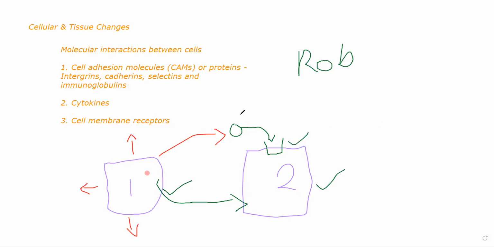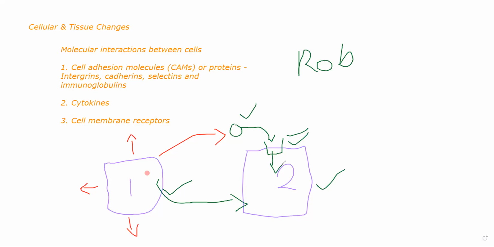Okay, you sent the message, but if this receiver is not working properly, that message will not be registered. That is why cell receptors are very, very important, cell membrane receptors. Once this molecule attaches to the receptor, it will send a signal inside, and that signal indicates to cell number 2 that look, there is a pathogen inside cell number 1. We need to alert the immunity of our body. Immune cells, immunoglobulins, several cells will start flocking to the area, and you'll have inflammatory reactions and so on and so forth. Whatever happens after that is a different story.